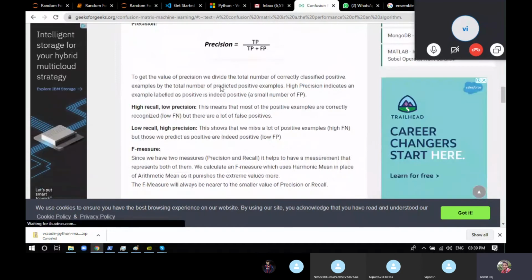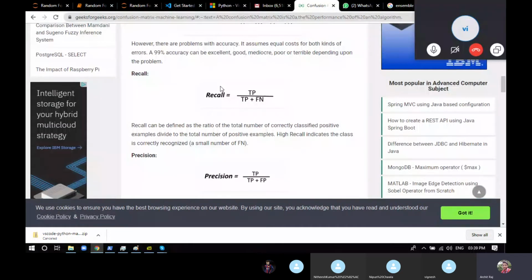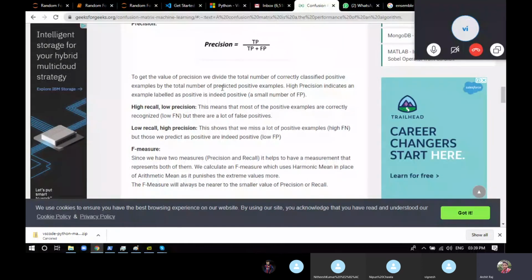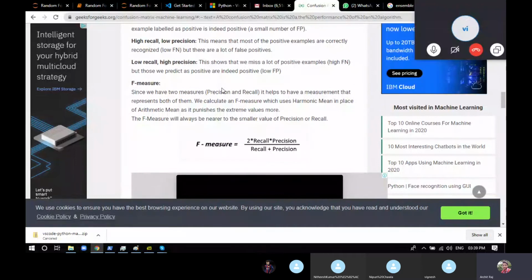Now, if you created your model and you are giving it to someone in a real world scenario, you're not going to say that my model has an accuracy of this much, a precision of this much, and a recall of this much. You need to have a single representation of your accuracy. So for that single representation, and to take care of both the recall and precision, we came up with the F1 score. So F1 score is nothing but a mix of both the precision and recall.